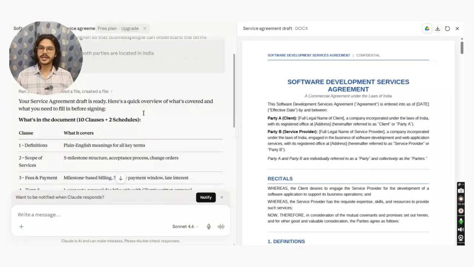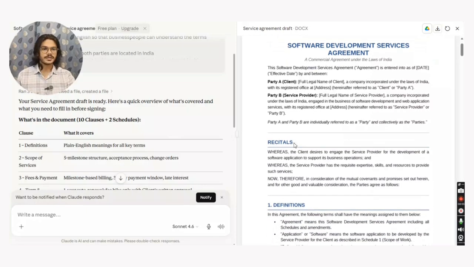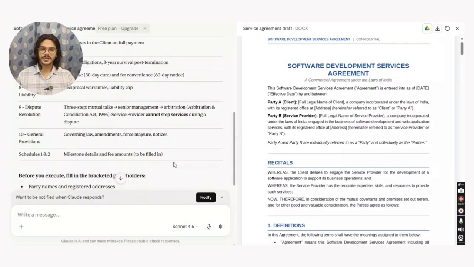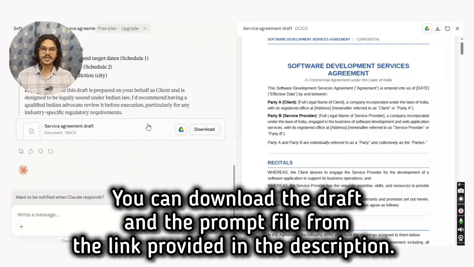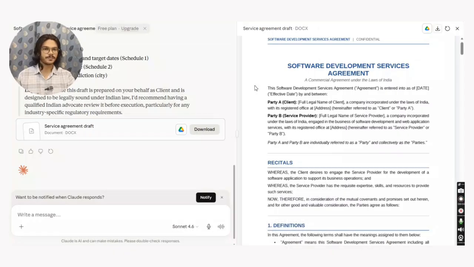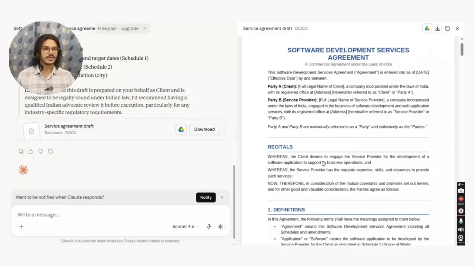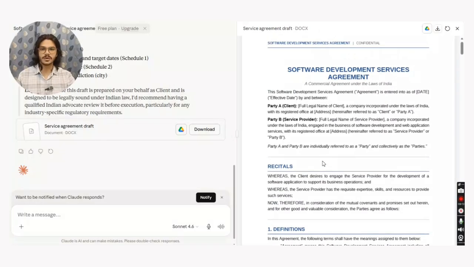So Claude has prepared the draft. It basically says that there are a total of 10 clauses, and then there are two schedules, right? So let's just see. The Word document is ready. As you can see, I can download it. I can either open it in Microsoft Word, or at the same time it has provided me the text in the right side also.